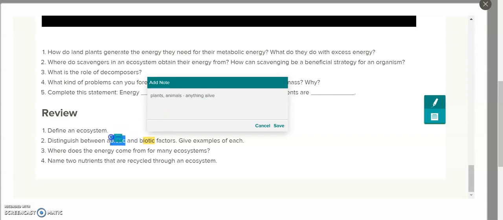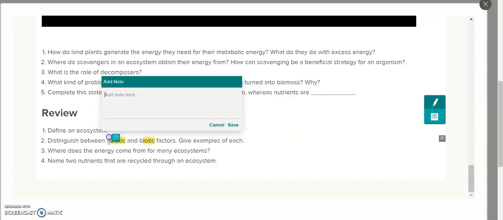And then we know that abiotic is non-living. So what this means by non-living is air, water, temperature, climate, yeah, all of those things. Okay, so those are examples of each.